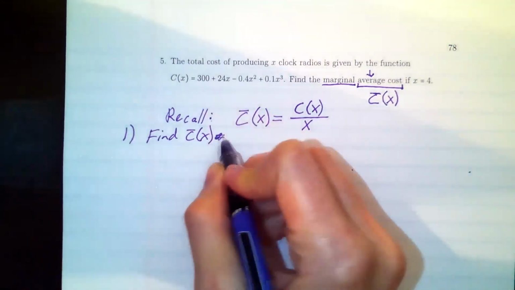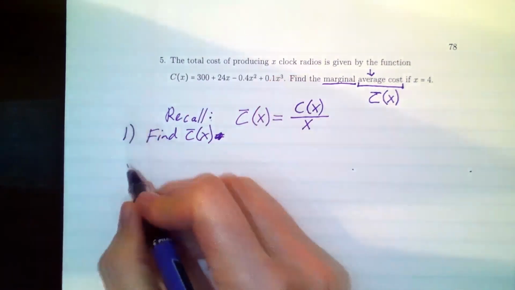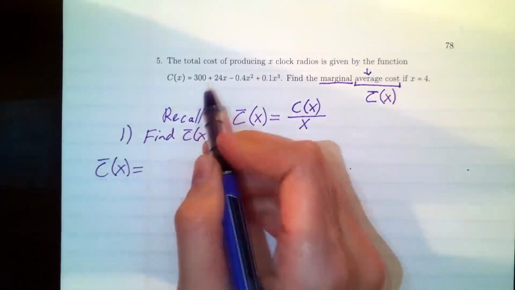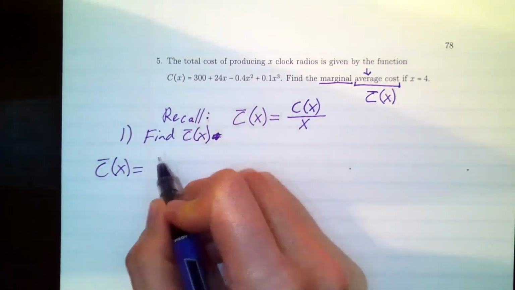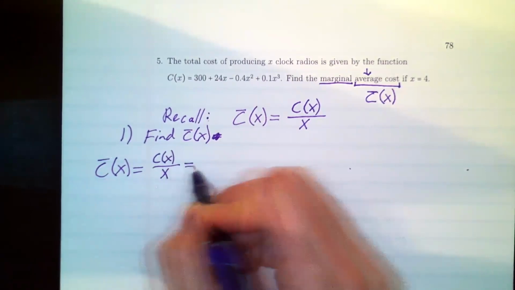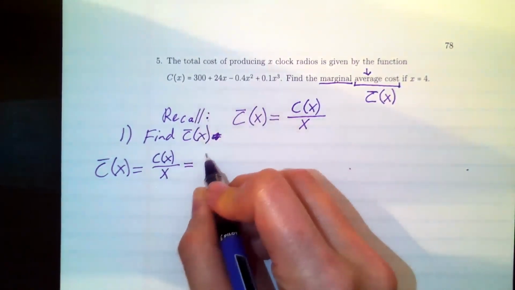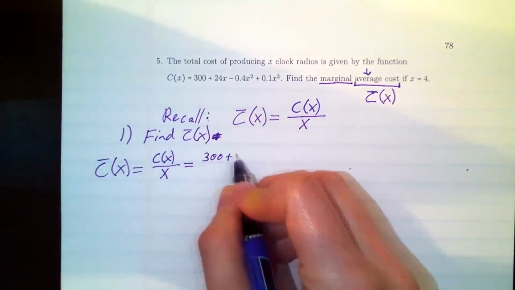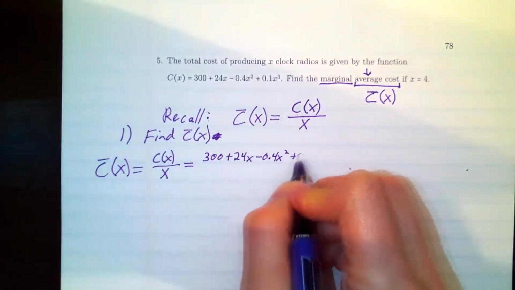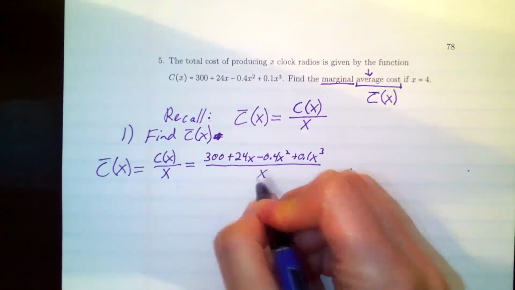Now, when you are doing this, you have to take your function C. I'm going to start over here off on the side. C bar is given by your function C, and this whole entire thing is going to be divided by x, the number of items. So your cost function, 300 plus 24x, the whole thing is going to be in the numerator of this fraction, all divided by x.